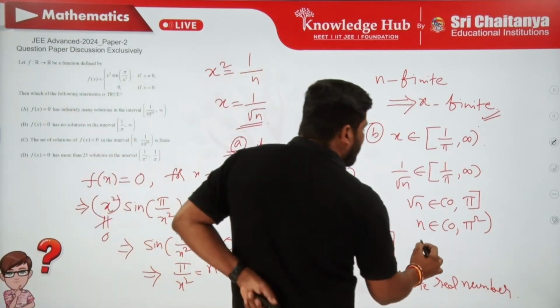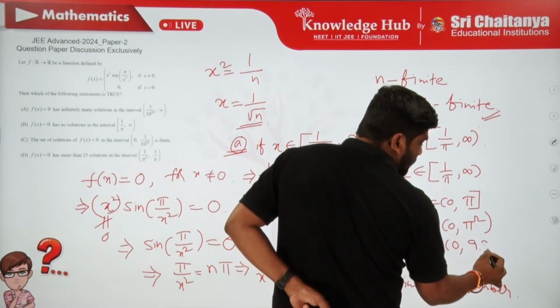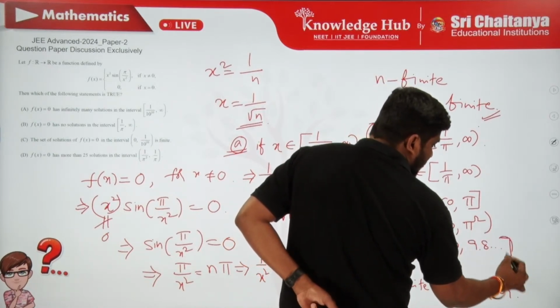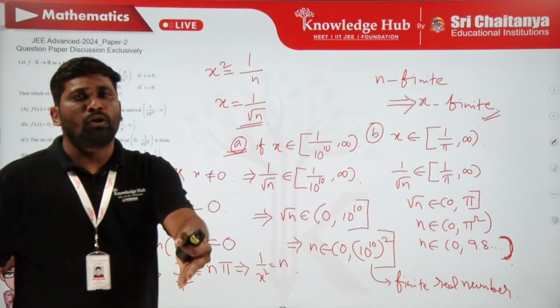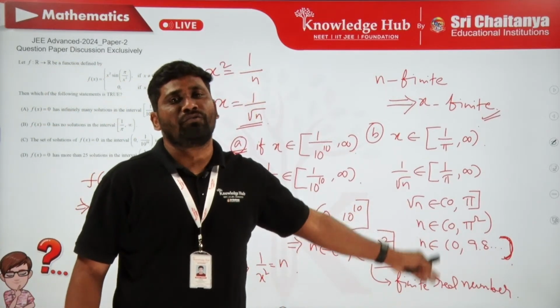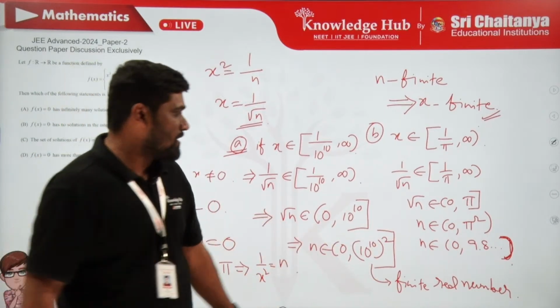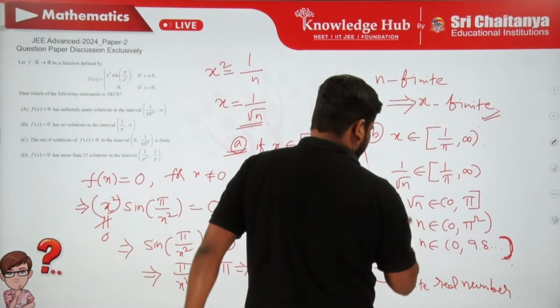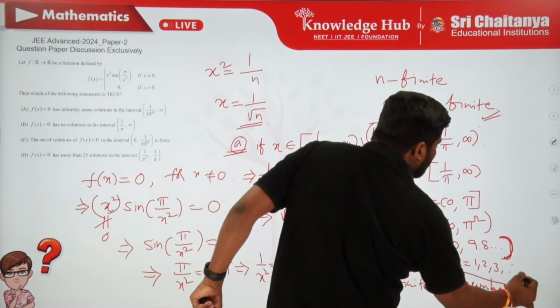So n belongs to 0 comma 9.8 something open. From 0 to 9.8 something, how many positive values of n will there be? There are 9 values: n takes 1, 2, 3 and so on up to 9.